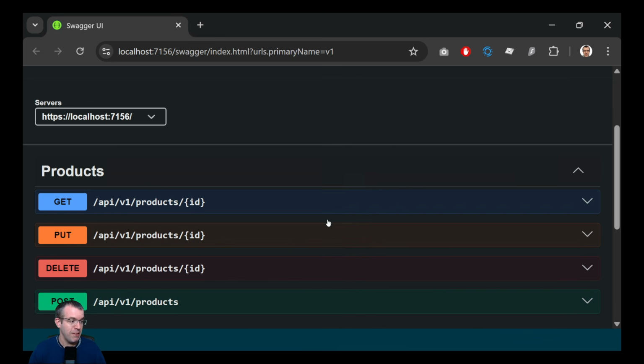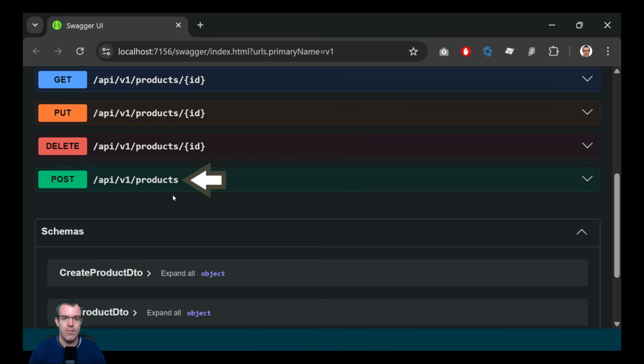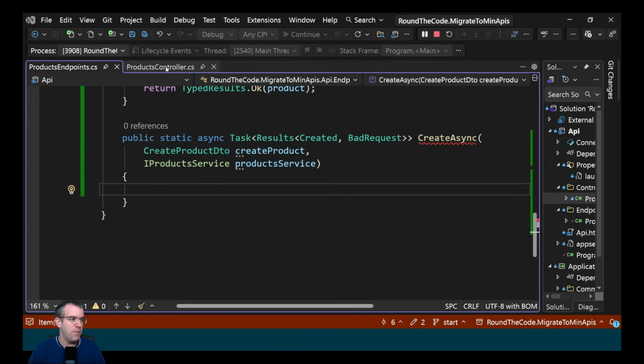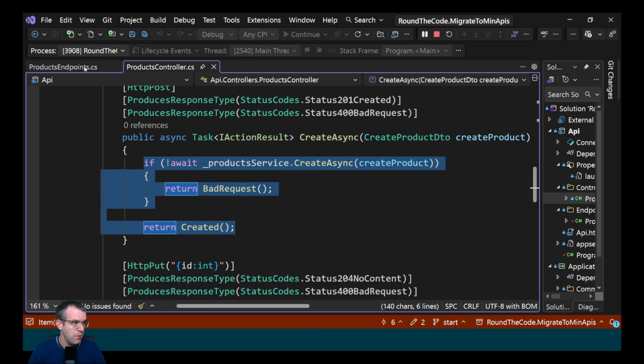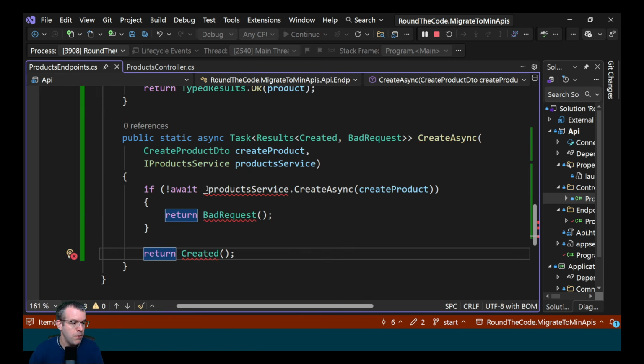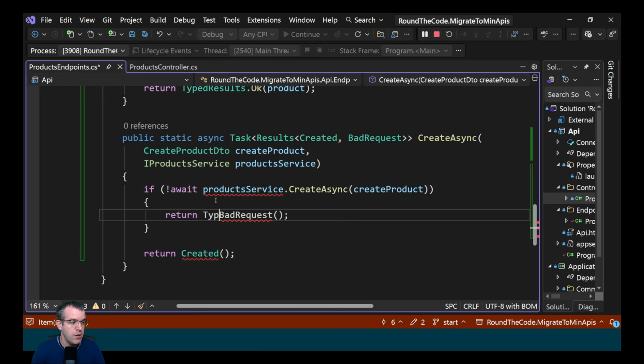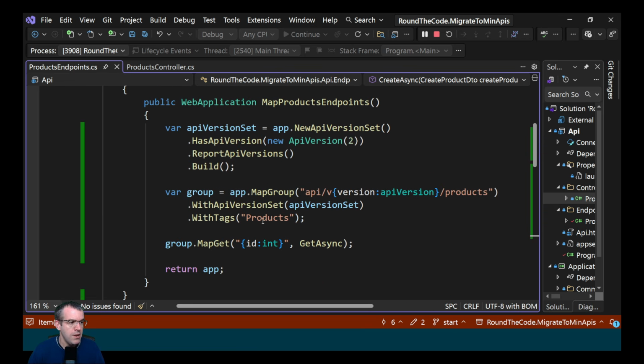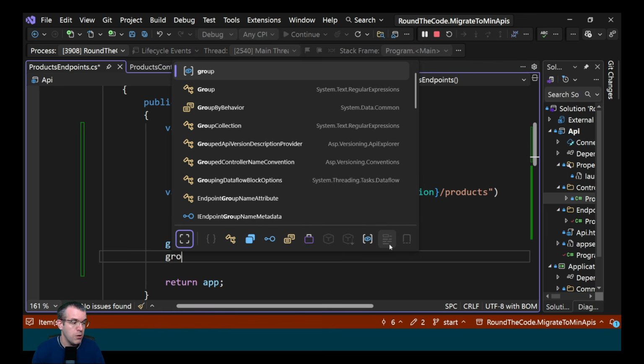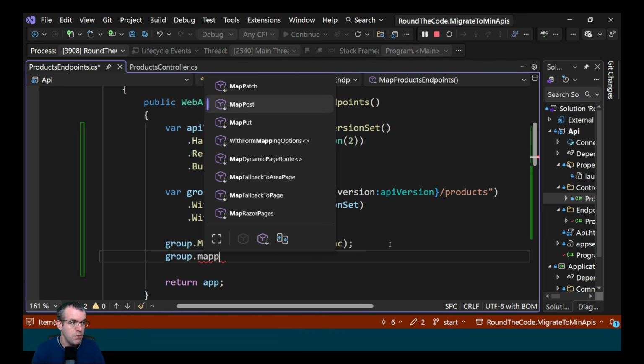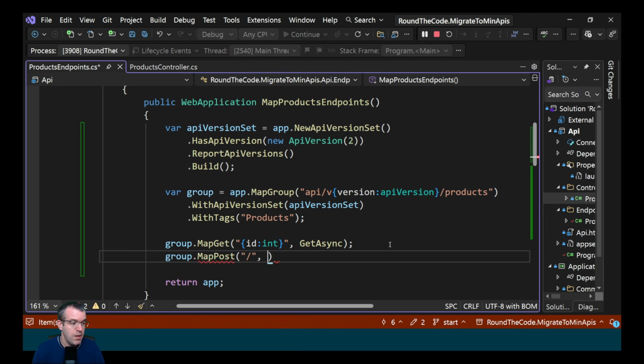The next task is to migrate the post endpoint. We'll do the same as before, so we go into the products endpoint and copy and paste the code. We'll fix the syntax issue and return TypedResults for each of them. We'll then add it to the group, but this time we're going to call group.MapPost. We'll specify / as the root and then reference CreateAsync.